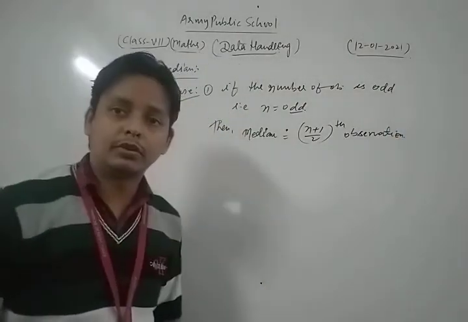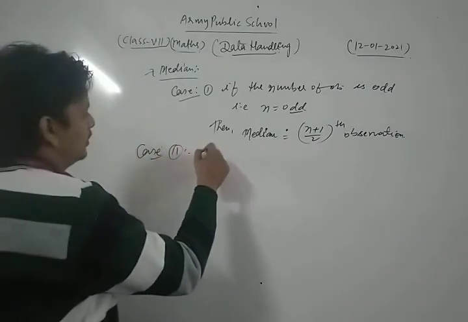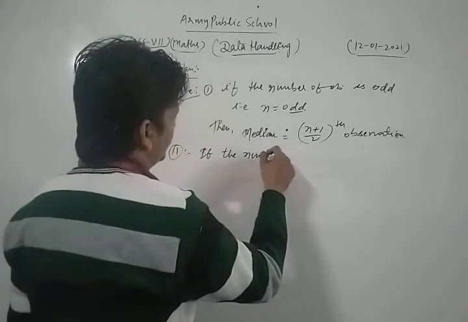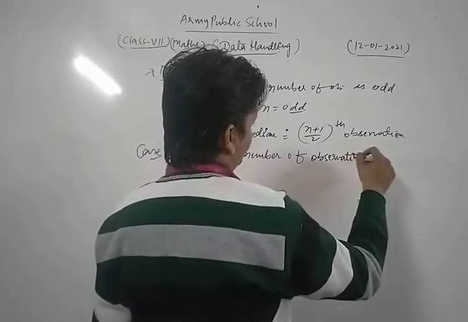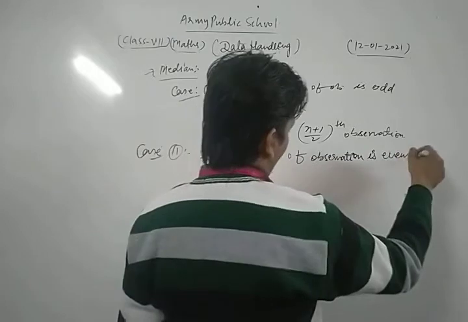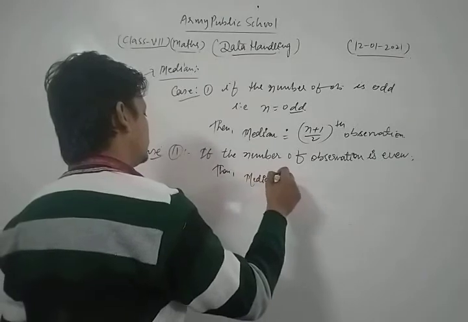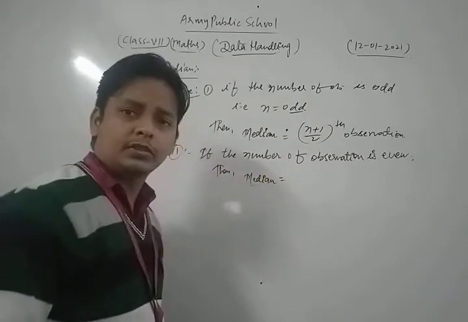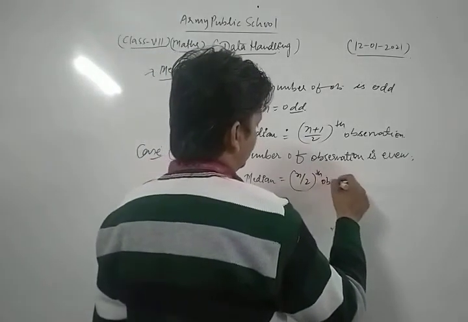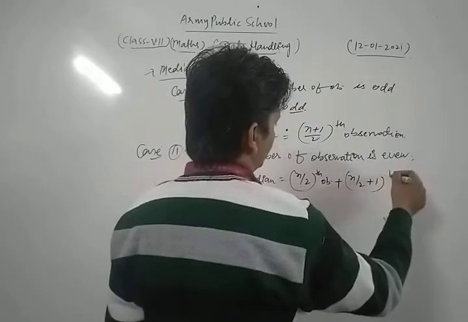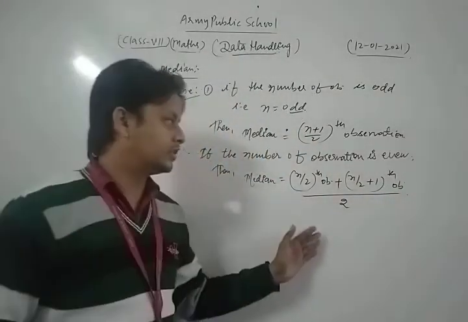If the number of observations is odd, that is the first case. The second case is if the number of observations is even, then the median is the n by 2th observation plus the n by 2 plus 1th observation, divided by 2. Okay, so this is a very important question.